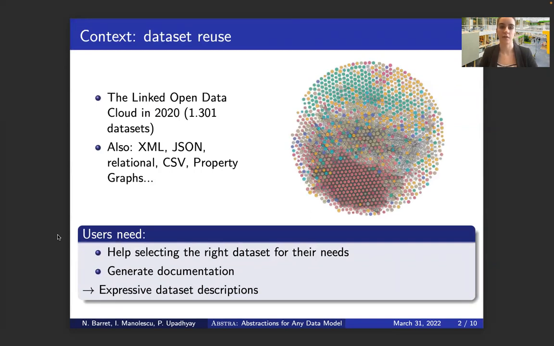In 2020, there were more than 1,000 datasets in the Linked Open Data Cloud, which is a cloud of open RDF datasets. Also, a lot of interesting datasets are shared as XML files, JSON files, relational databases, CSV files, property graphs, and others. Therefore, users need help to select the right dataset according to their needs. And for that, they need expressive descriptions that they can understand.